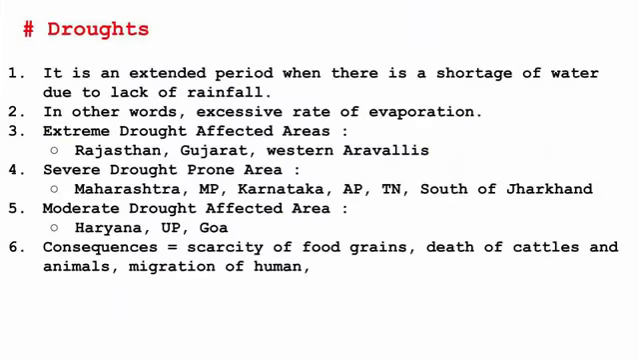The consequences that we face due to drought are a huge scarcity of food grains, because if there is no water, crops cannot grow. Then we have a lot of death of cattle, because cattle survive on crops or fodder. Due to lack of water, you don't have food for cattle and animals, so they die. And in extreme cases, we have migration of human beings. People migrate from one place to another. If there is no water, then there is no point of living there, so just go to the next place where there is water. From an economic point of view, migration does affect the economic condition of a particular place.